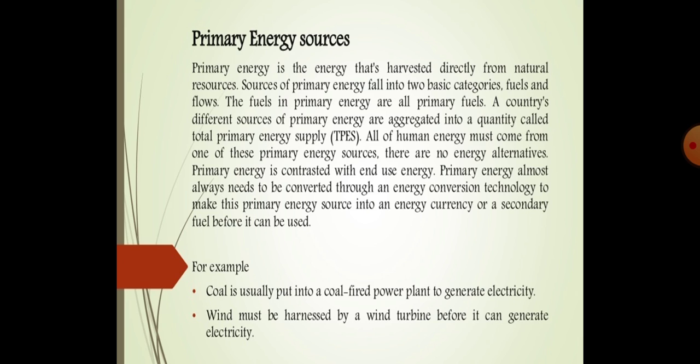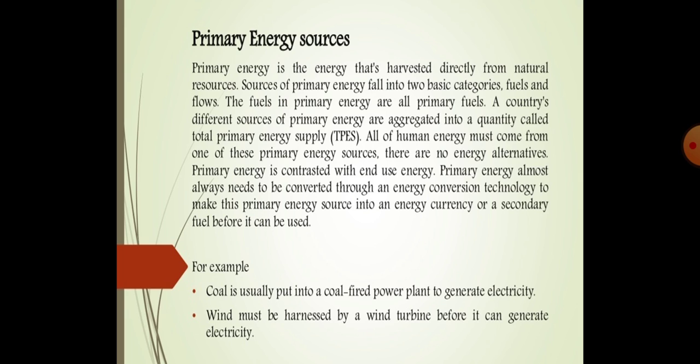Next, all human energy must come from one of these primary energy sources. There are no energy alternatives.